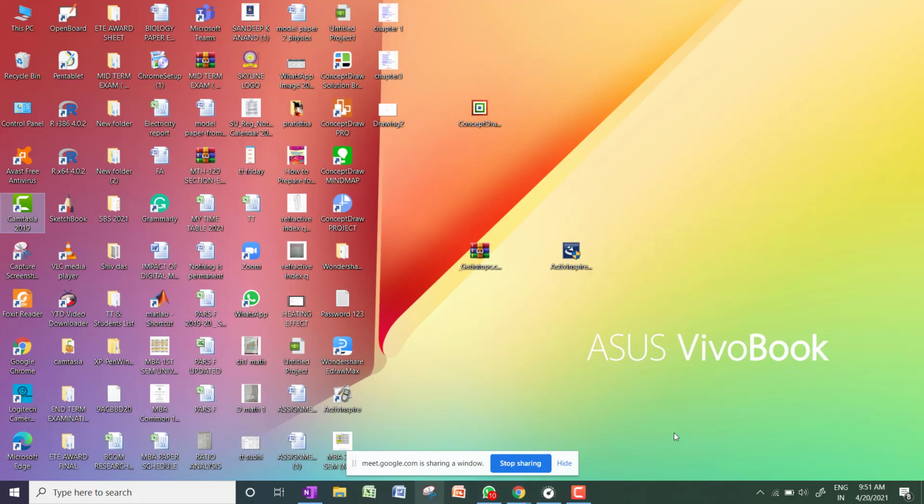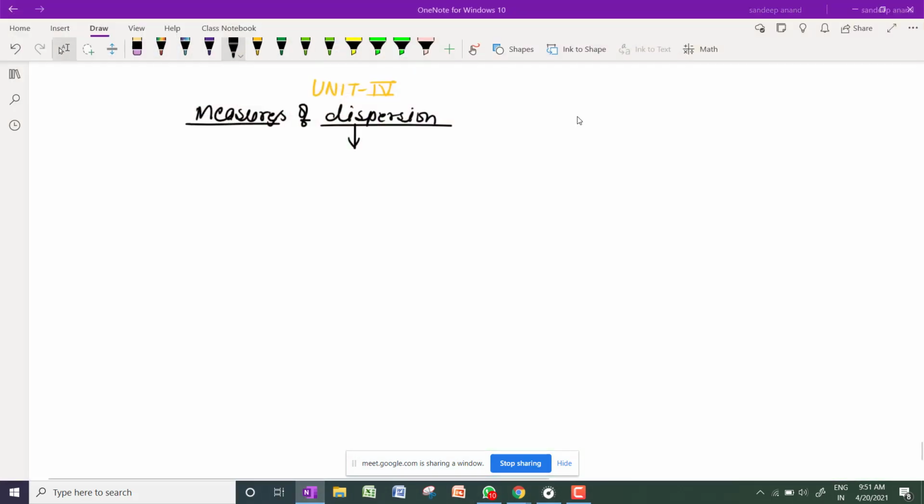What is the limitation of central tendency? If I ask you one question, what is the average of 1 and 99? Can anyone tell me the mean of 1 and 99? Sir, it is 50. It is 1 plus 99 divided by 2, so it gives 100 by 2, and that gives me 50. Okay, and what is the average of 49 and 51? Tell me.